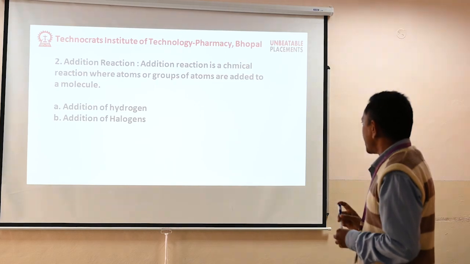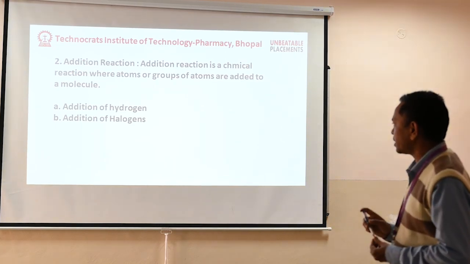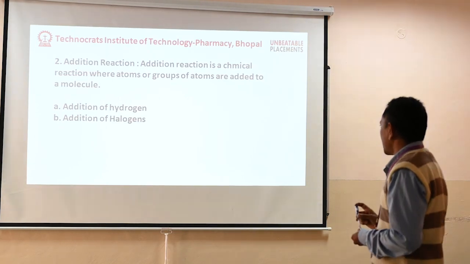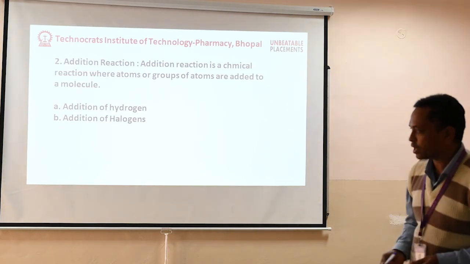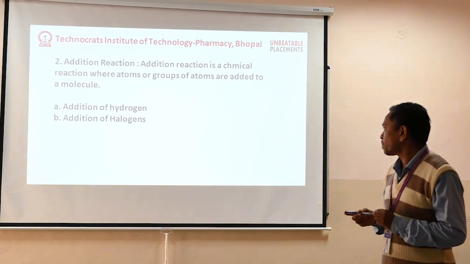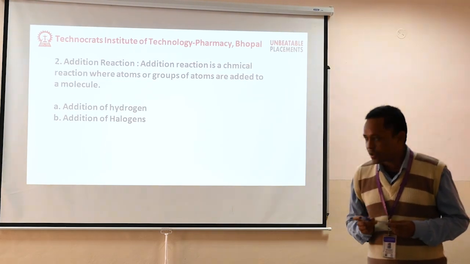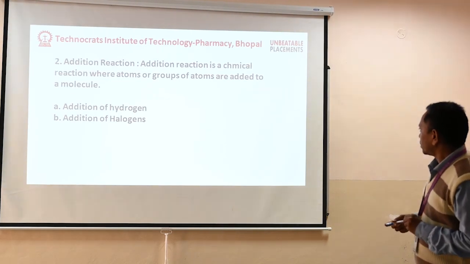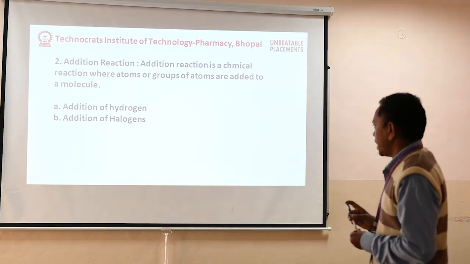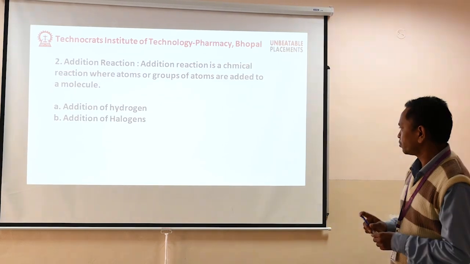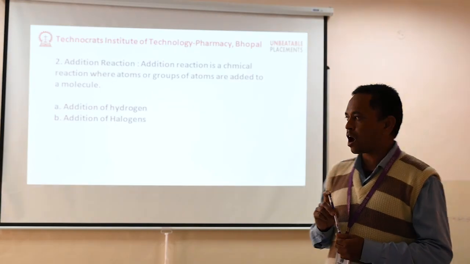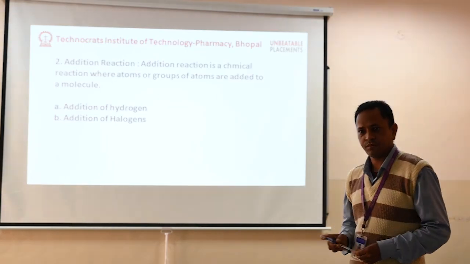Next reaction is addition reaction. An addition reaction is a chemical reaction where an atom or group of atoms is added to a molecule. Addition reactions are of two types: addition of hydrogen and addition of halogens.